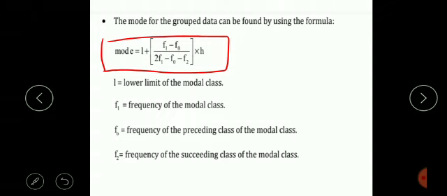So L stands for the lower limit of the modal class, f1 is the frequency of the modal class, f0 is the frequency of the preceding class of the modal class, and f2 is the frequency of the succeeding class of the modal class. These symbols are very important, so we must find them from the given table. After finding these values we put them in the formulae and then we can calculate the mean, mode and median.